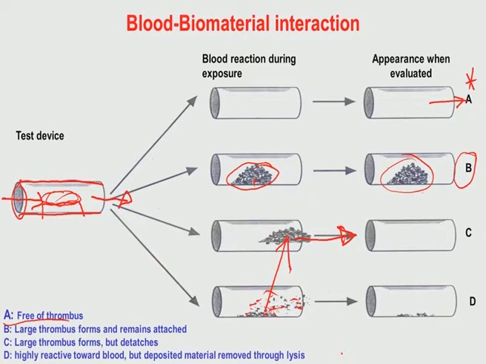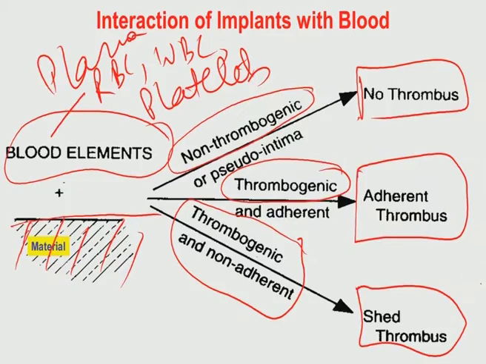Some part of it will still get stuck after the blood flow is stopped, and you can see some signs of thrombus formation. While nothing is ideal in our world, situation A is the most ideal. As long as the thrombus is shredded away, that is also okay, and the fourth can be accepted to some extent, but it is not ideal.